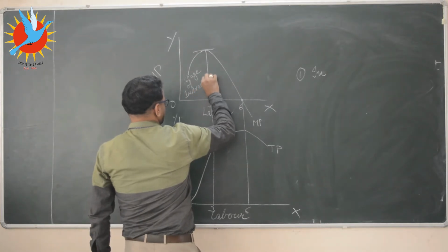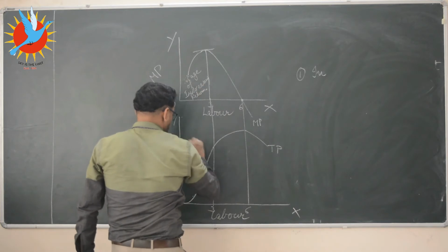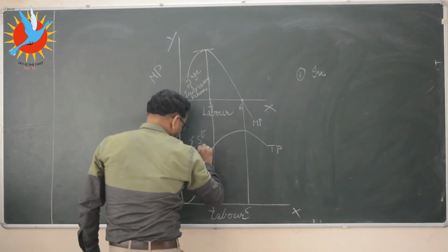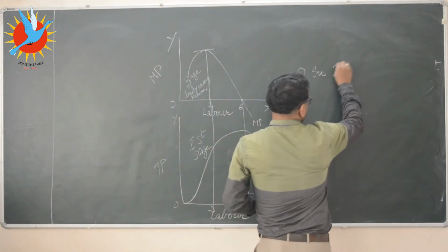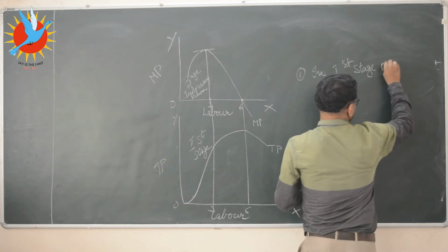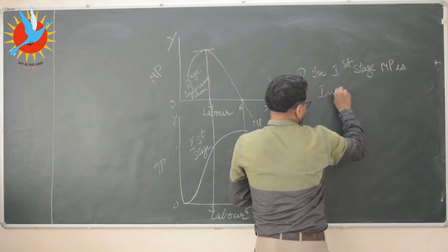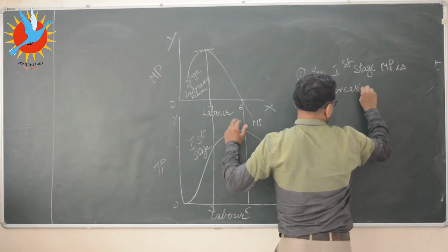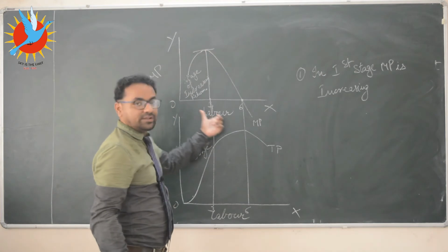Stage of increasing returns means this will be the first stage. So in the first stage, marginal product is increasing, as we see that marginal product is increasing with every additional labor.